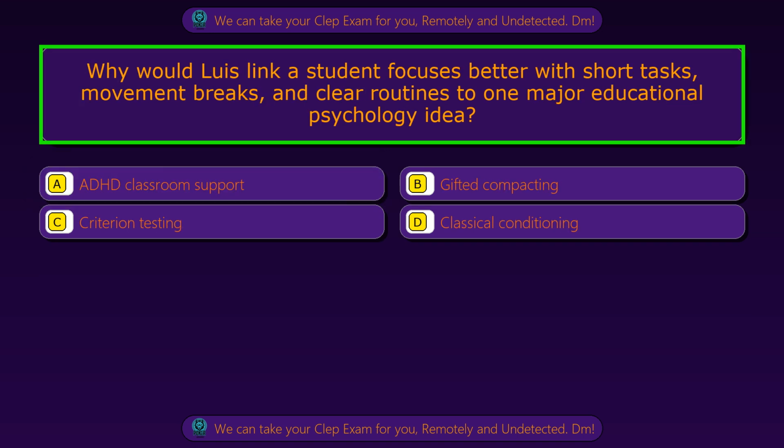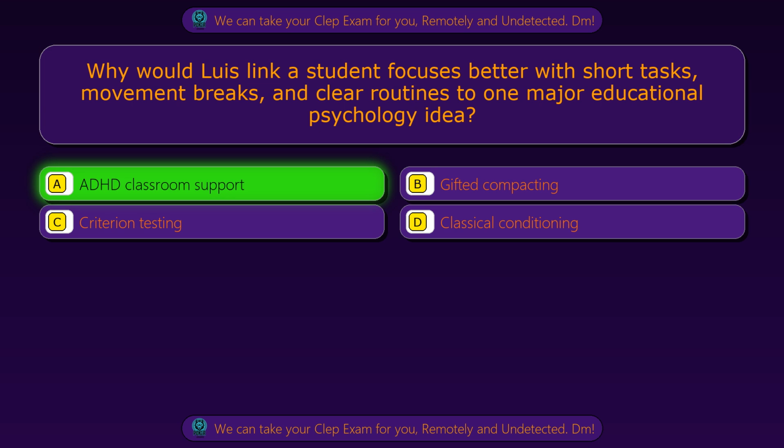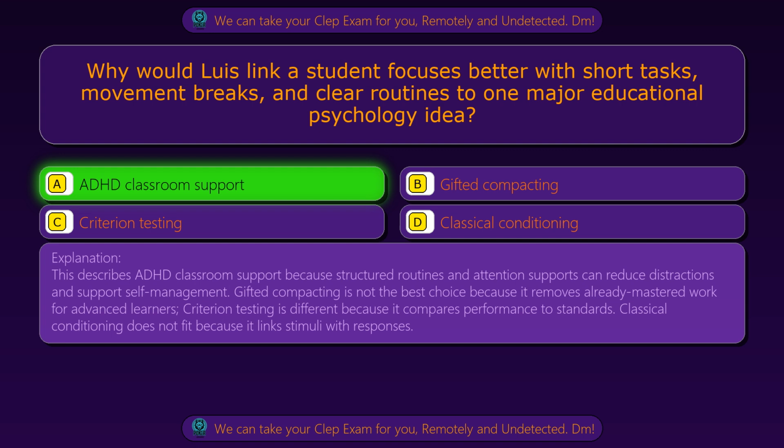Question 67. Why would Luis link a student focuses better with short tasks, movement breaks, and clear routines to one major educational psychology idea? Option A, ADHD classroom support. Option B, gifted compacting. Option C, criterion testing. Option D, classical conditioning. The correct answer is option A, ADHD classroom support. This describes ADHD classroom support because structured routines and attention supports can reduce distractions and support self-management.